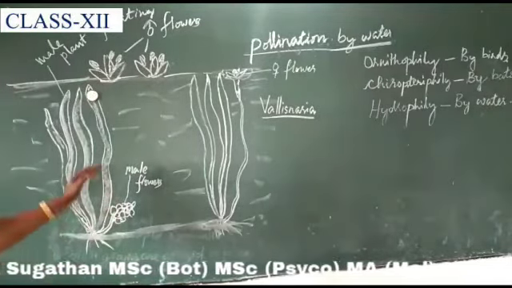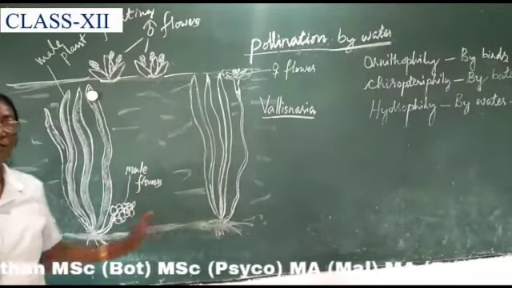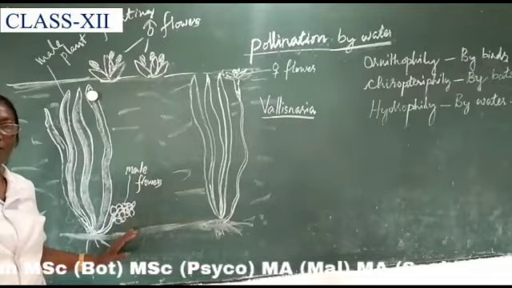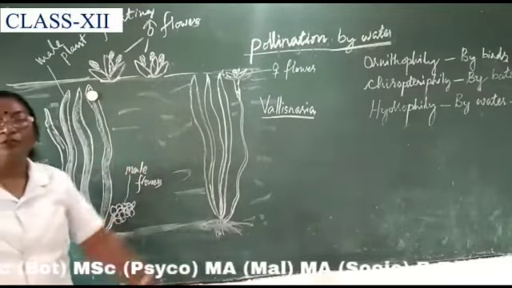And here we can see plants are dioecious, male and female plants are separate. Male flowers are produced in clusters at the base of the male plant, and when mature they detach and float on the surface of water.